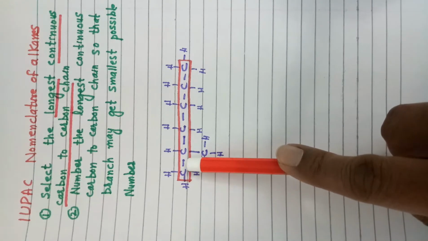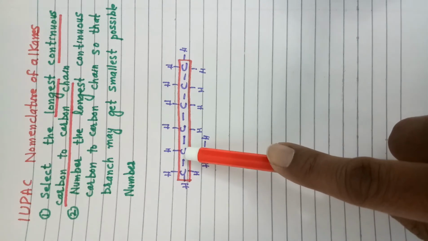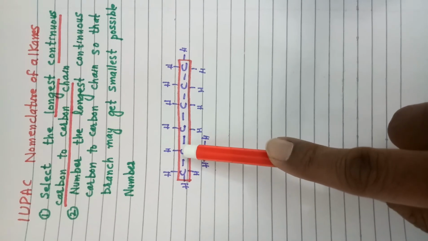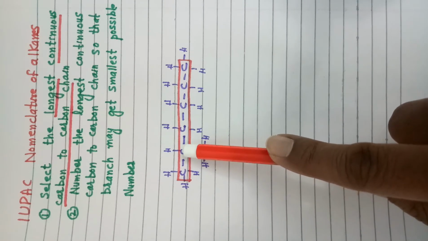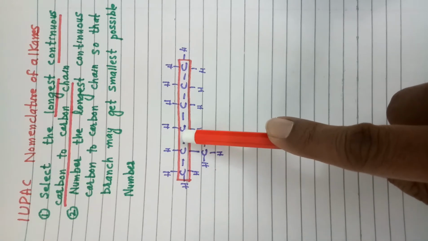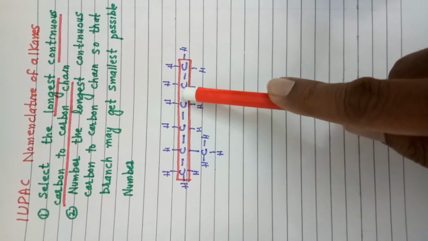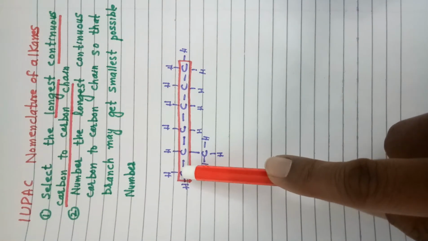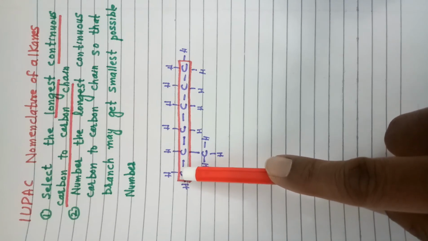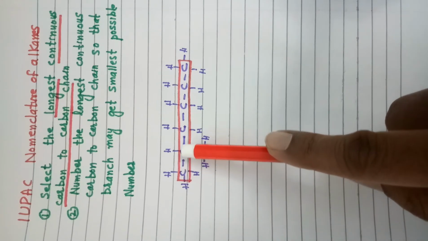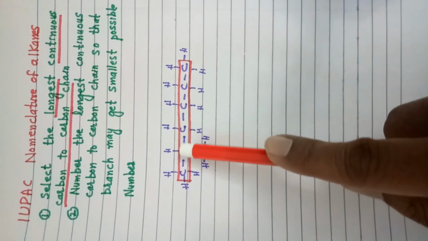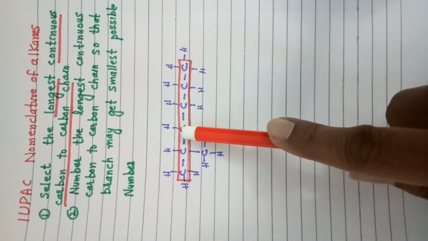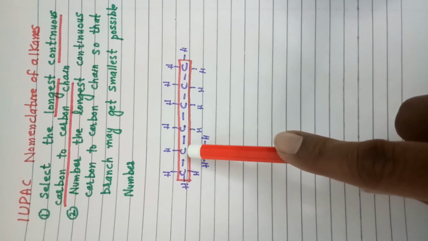While selecting this longest continuous carbon to carbon chain, if we start from this carbon atom, we will move from this to the second carbon. Over there we have two pathways. We can move forward or downward. We will move in that direction where the maximum number of carbon atoms are present. So we will move forward to third, fourth, fifth and sixth carbon. That chain is the longest continuous chain because while selecting this chain we are not lifting the nib of our pen, so that is the continuous carbon to carbon chain, and it has the maximum number of carbon atoms.